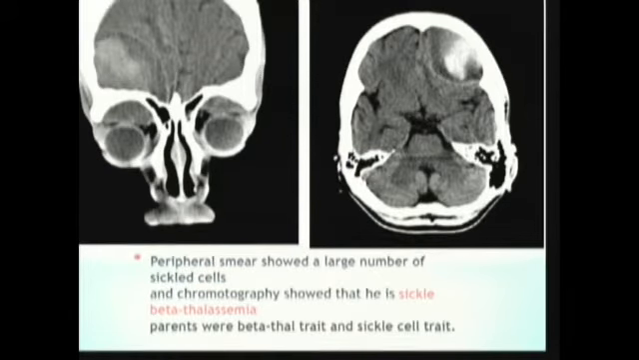His father was examined and found to have beta thalassemia trait, and his mother had sickle cell trait. So they diagnosed him as orbital wall infarction. They started the usual supportive therapy of IV fluid, transfusion, and analgesics, and he responded well.